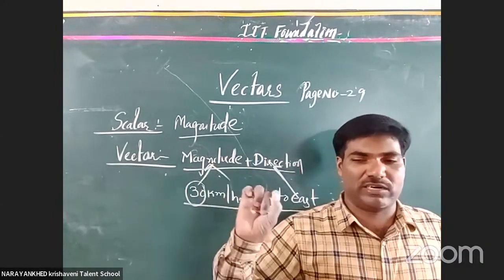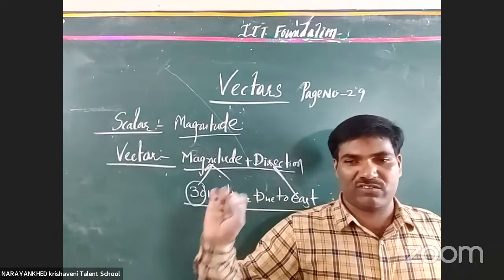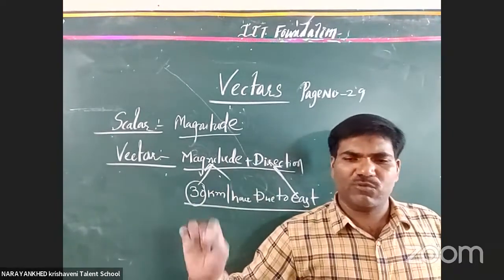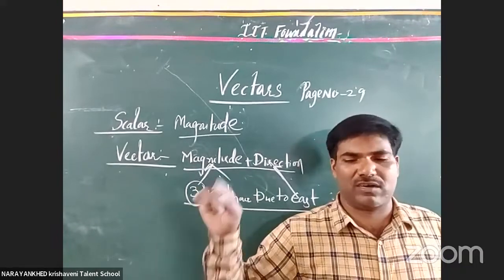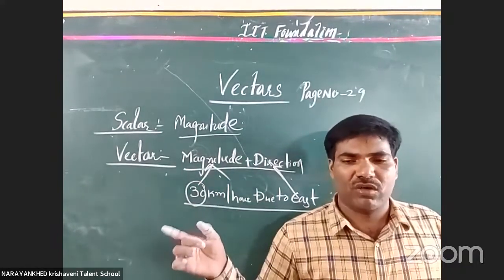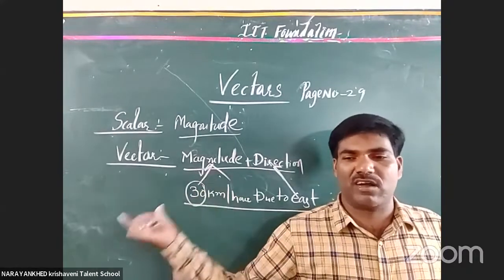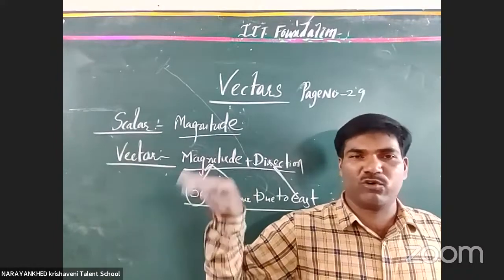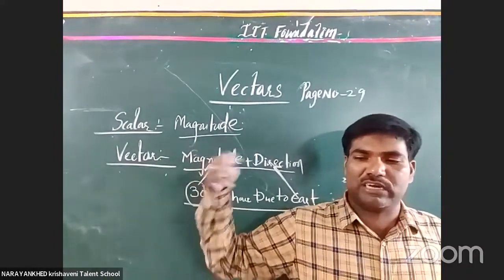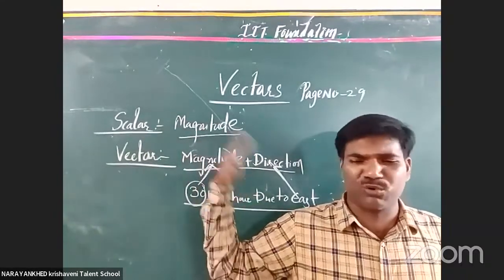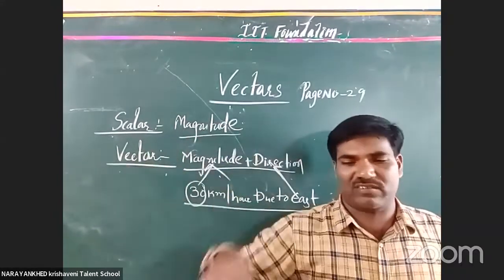What is the physical quantity's name? What is the definition? Every physical quantity has its own definition. Vector has a definition, velocity has a definition. Momentum, suppose: the product of mass and velocity is called momentum. Work is when we apply a force on a body and it is displaced some distance; it's called work done. Energy is the capacity to do work. These are all called definitions.